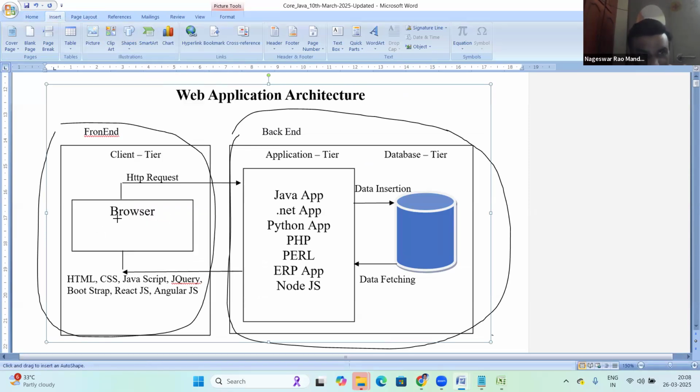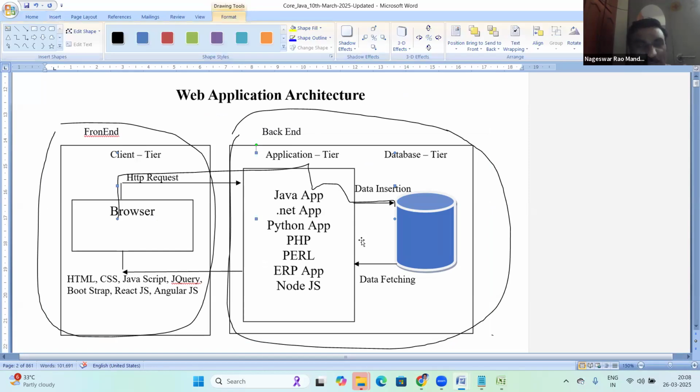Fill the form and submit. Once submitted, the data is posted to the application. From the application, the data is inserted into the database. That application may be a Java application, a .NET application, or a Python application. There are different applications used at the backend. Now this is the backend database.